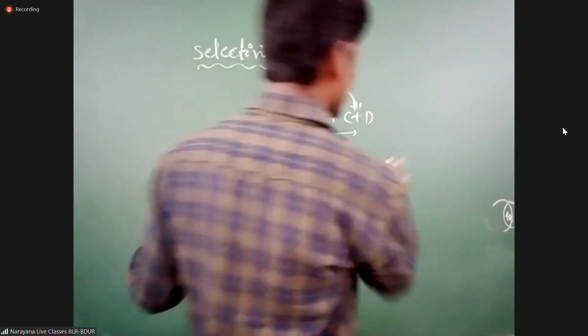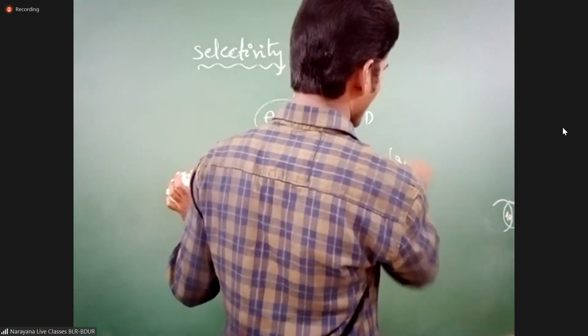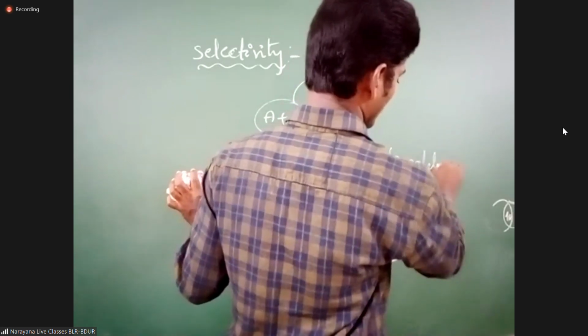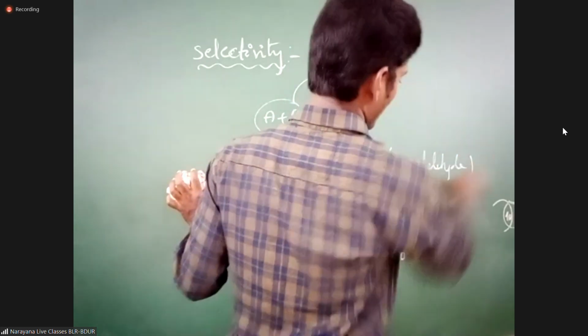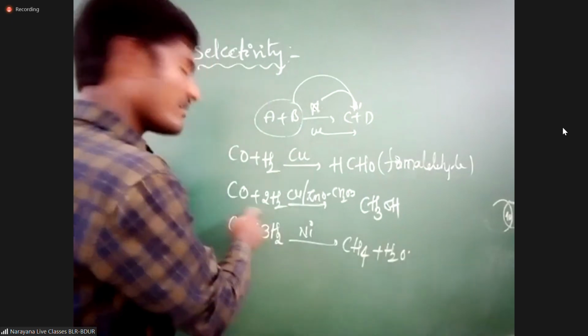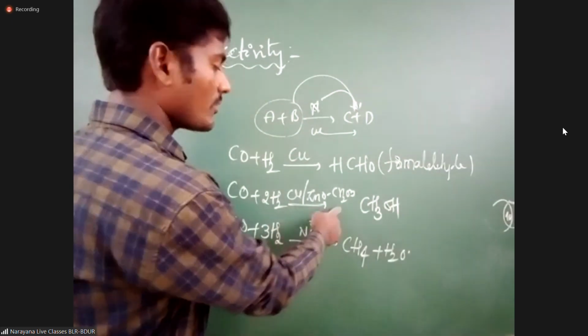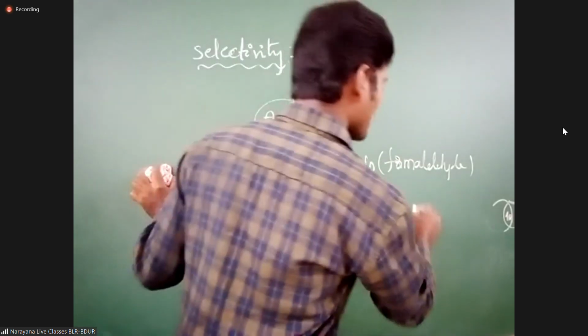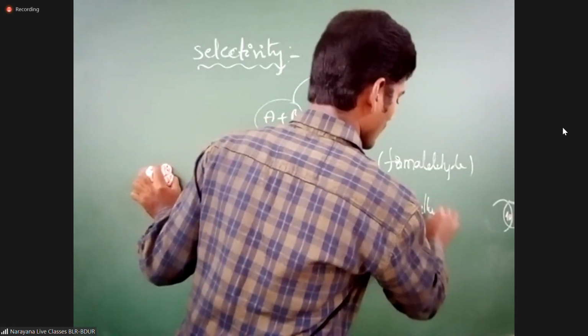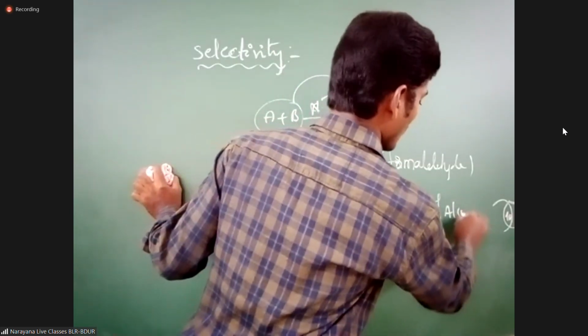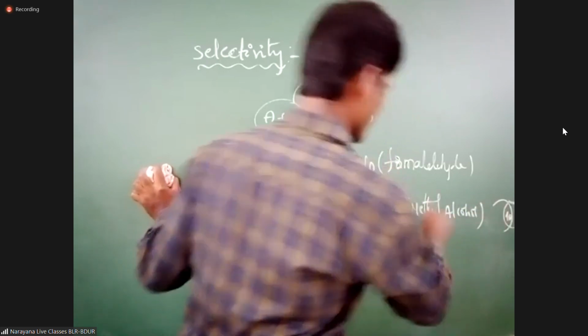Formaldehyde, an aldehyde. In the same reactants, carbon monoxide reacts with hydrogen in the presence of zinc oxide and chromic oxide, what are you getting? Methyl alcohol.